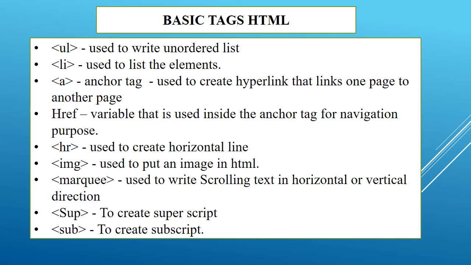And hr tag. hr is a horizontal line, and img is used to put in an image. And marquee tag: in web pages you will see scrolling text, and that scrolling text is done by using the marquee tag. And sup tag is to create superscript, and sub is to create subscript numbers or letters. So these are the basic tags that are commonly used in HTML. Thank you.